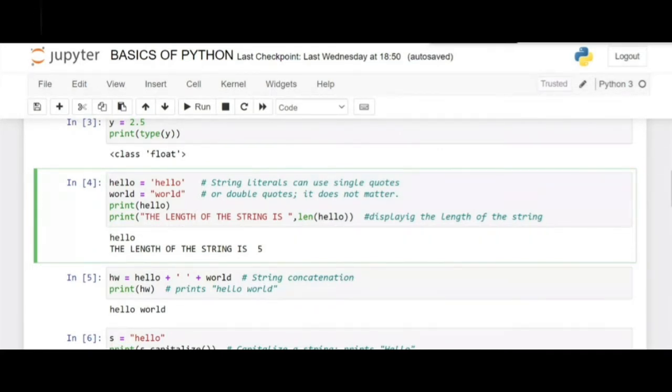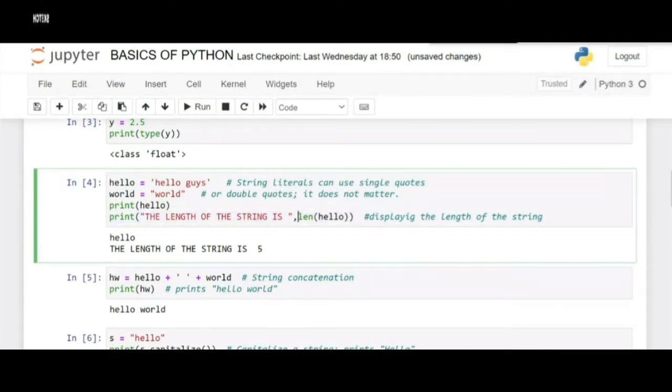Okay. So here we have taken 2 variables, hello and world, and here I want to print the value of the variable hello. So I've taken hello and I've put it inside the brackets of our print statement. So whenever this statement is executed, the value of this hello variable will be printed on the console, which is hello in this case. So let's change the value and I'll show you. Let's take it as hello guys. Let's execute it later, but I'll be explaining the other print statement here.